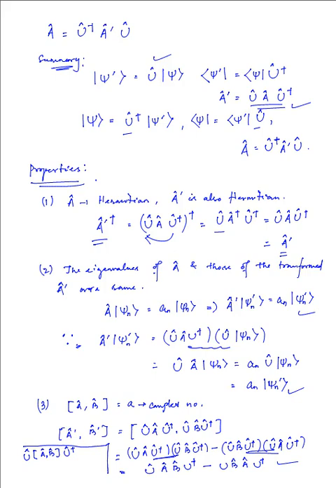Now, as you can see, this commutation of A and B is going to give an a over there. So we simply have this equal to U a U adjoint, and that a can be taken outside, and we have just U and U adjoint, that is unity.